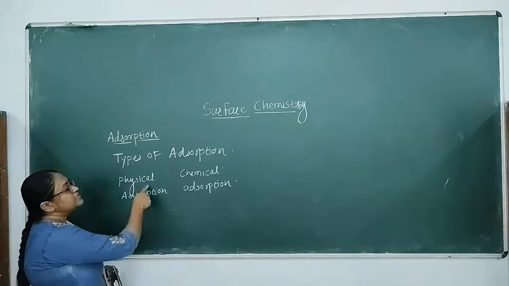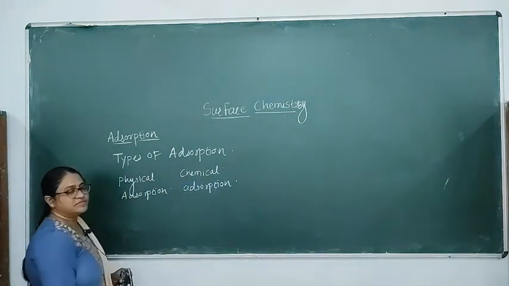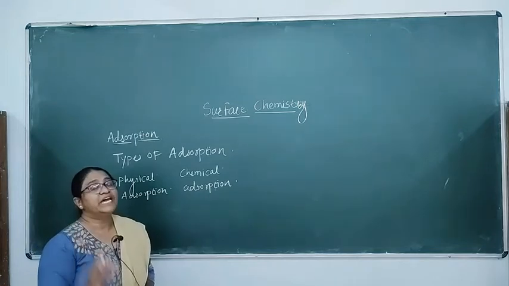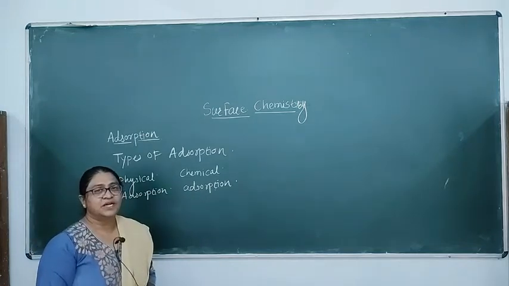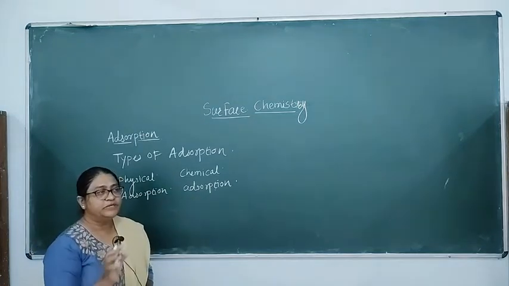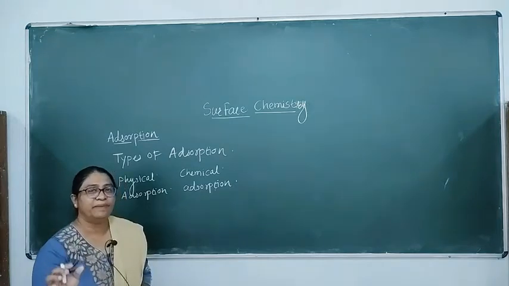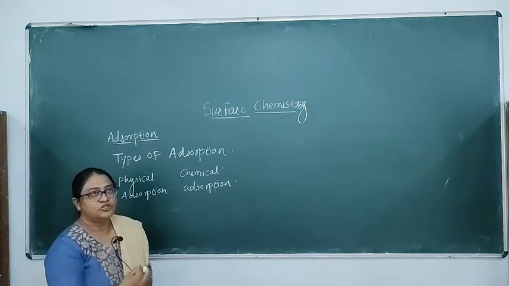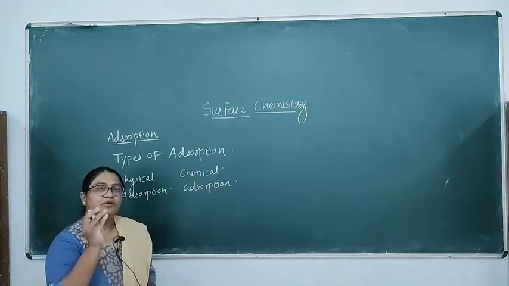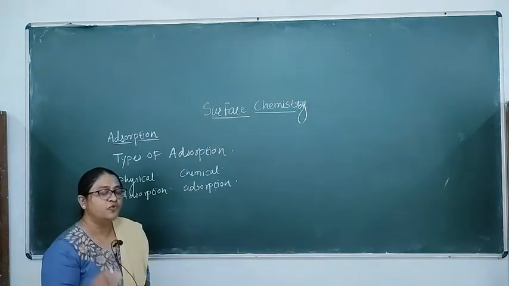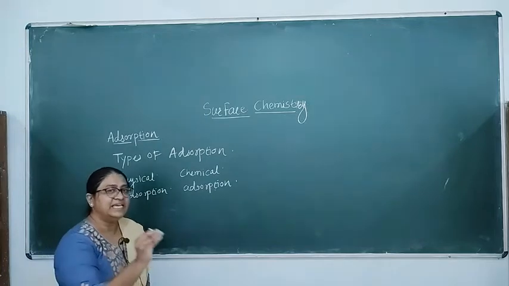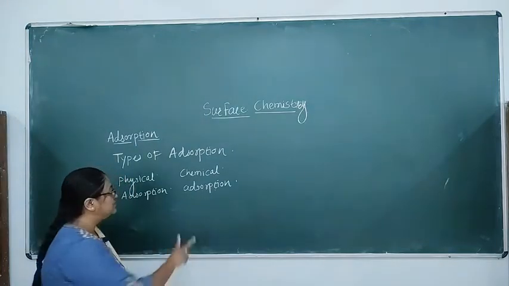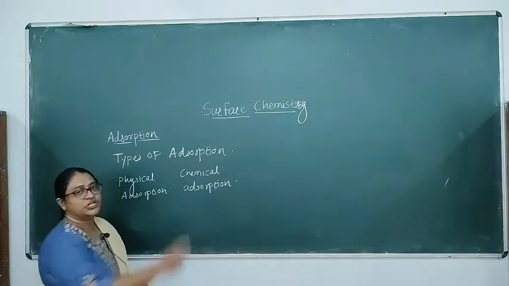Now, these two types are classified on the basis of the type of forces formed between the adsorbent and adsorbate. That means if solid-gas adsorption is there, the types of forces formed between the solid and the gas, depending on those forces, this classification is done.